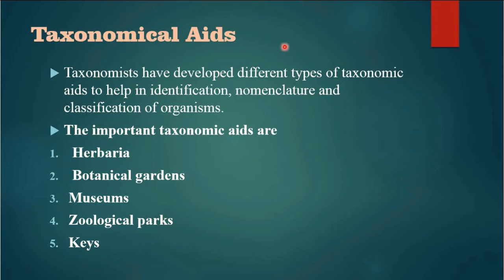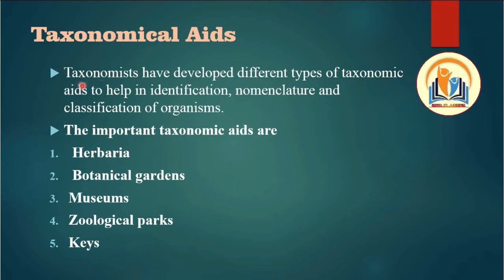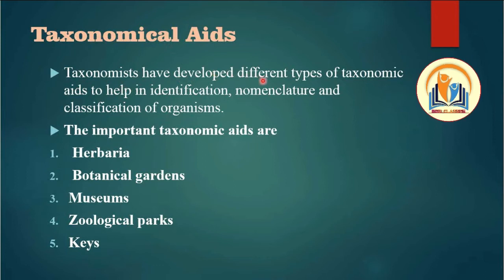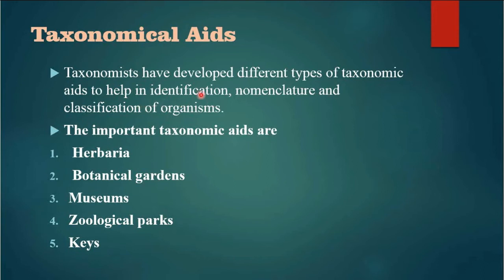So aids here means the things which help us in classifying, identifying and naming the different types of organisms. These are known as taxonomical aids. Taxonomists have developed different types of taxonomic aids to help in identification, nomenclature and classification of all organisms.